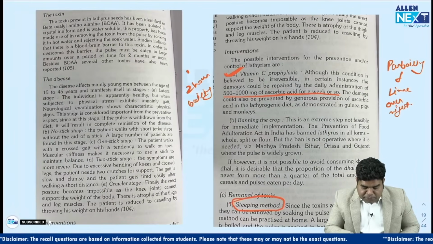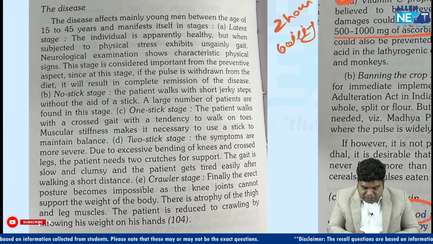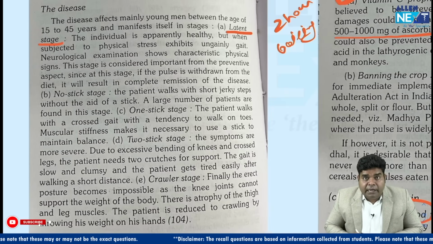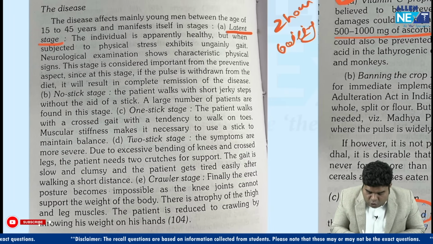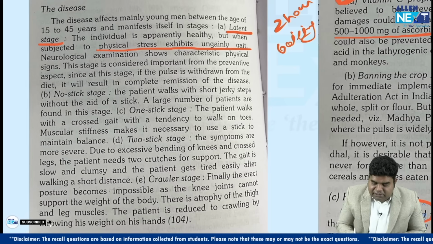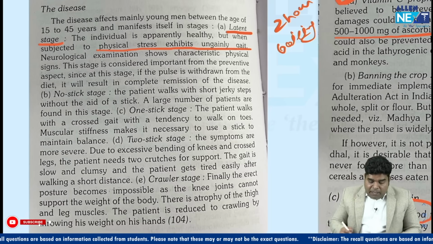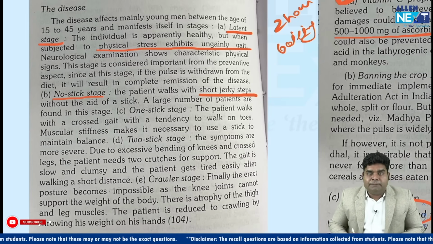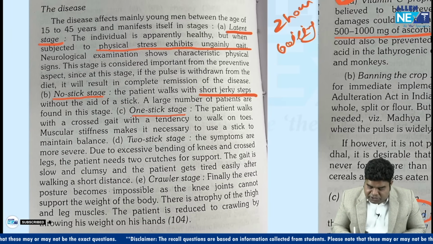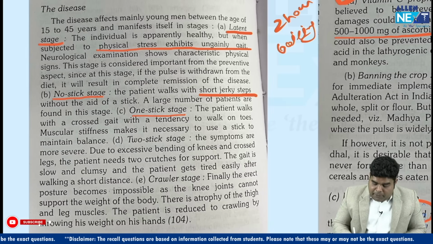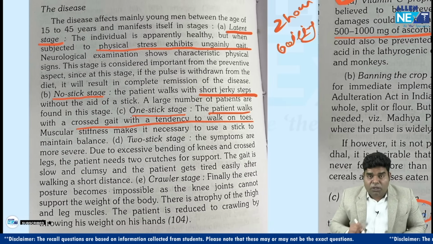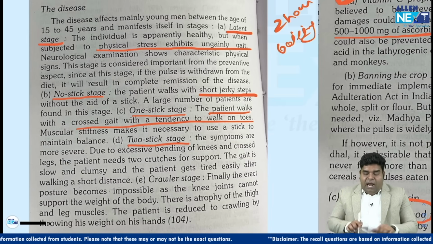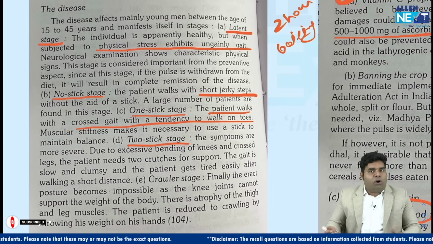And you can see the symptoms which are given here. First of all, there is a latent stage. In the latent stage, on physical stress, there is ungainly gait. Then there is the no stick stage where there is a short jerky step. Then there is the one stick stage, the second stage, where the patient walks with a crossed gait with a tendency to walk on toes. After the one stick stage, there is the two stick stage, and then there is the crawling stage where he cannot walk.